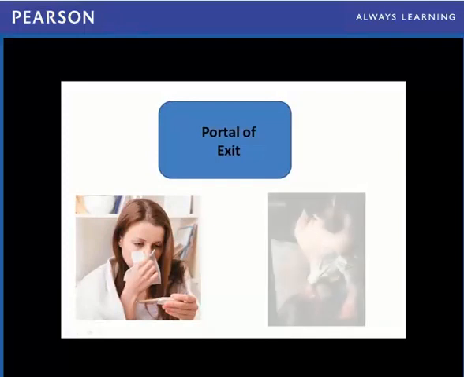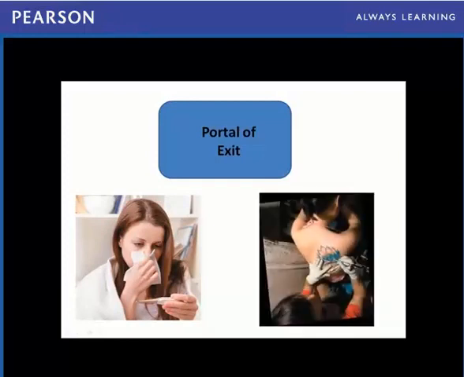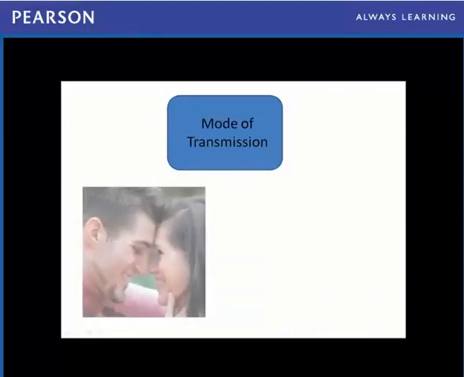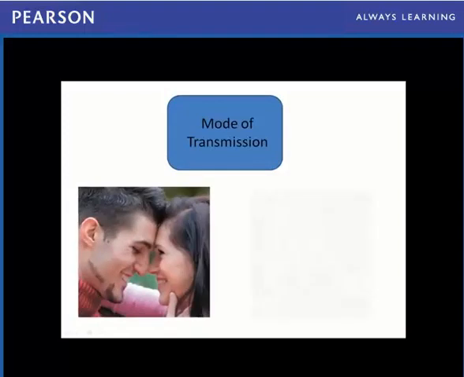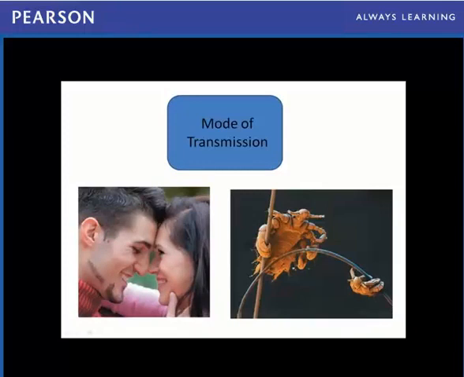Portal of exit is the term for infectious agents moving out into the environment. Saliva, excretions, secretions, skin, blood, and open sores are all portals of exit. Once the infectious agent has entered the environment outside the host, it needs a mode of transmission to be spread to another organism. These include direct contact between persons, indirect contact, ingestion, airborne transmission, and vector-borne by animal or insect.